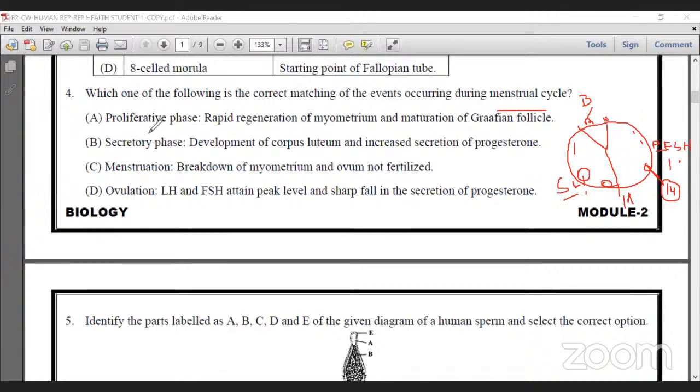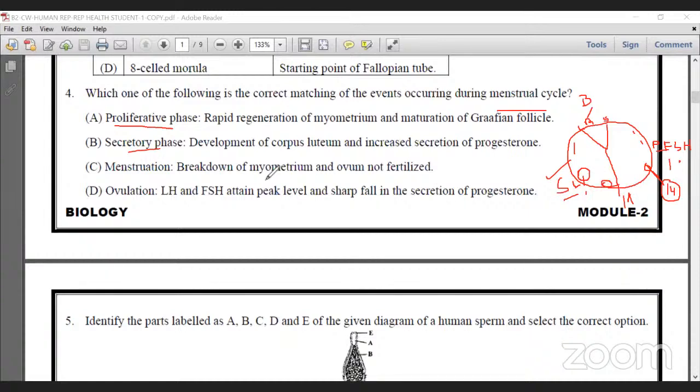But here, the proliferative phase option is wrong, because rapid regeneration of myometrium and maturation of the Graafian follicle does not occur. In the proliferative phase, only regeneration of the endometrium occurs, but here myometrium is wrong. Secretory phase, development of corpus luteum and increased secretion of progesterone. This is correct.